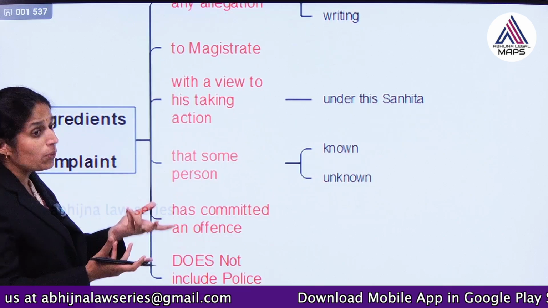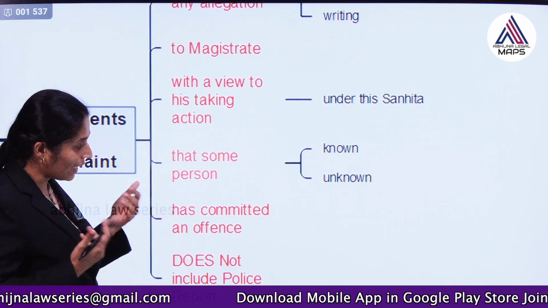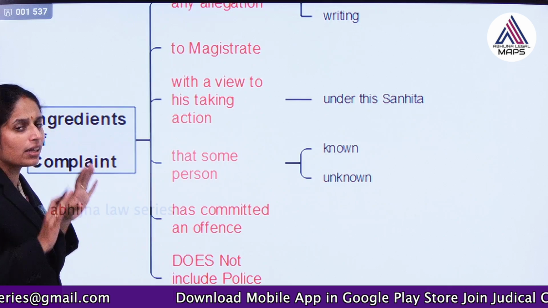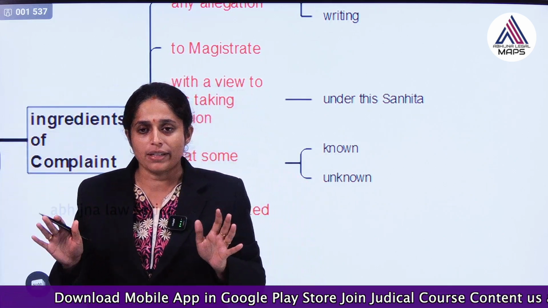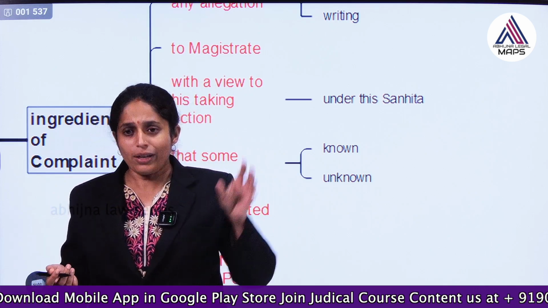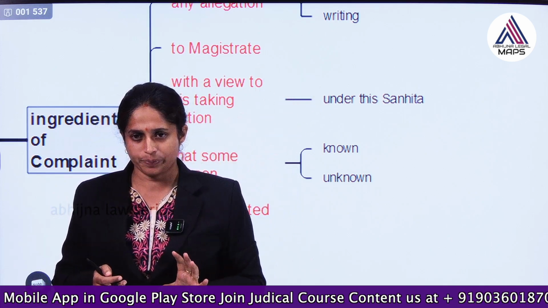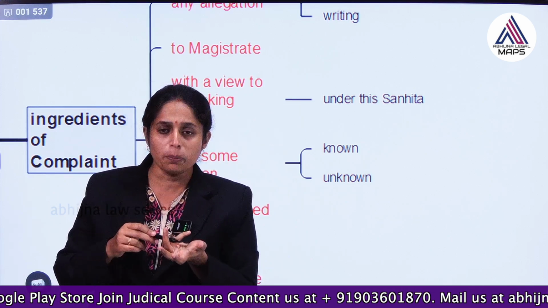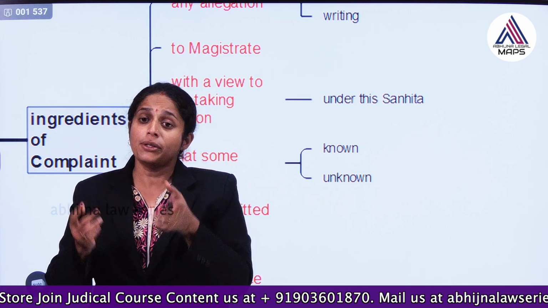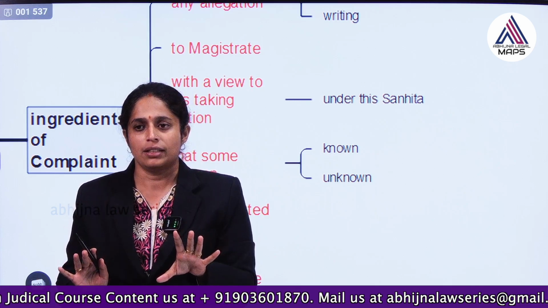And what are you alleging? You are telling the magistrate that some offence has occurred. I don't know which person has committed the offence. Or you can also say, okay, Mr. A has committed the offence. So whether you know the offender or not, whether he is a known person or unknown person, you know that an offence has been committed, right.